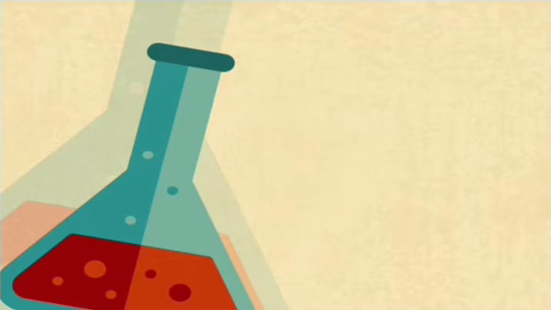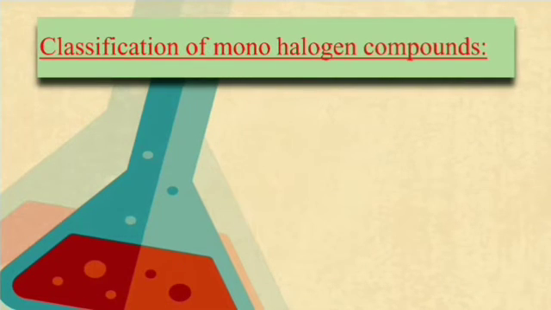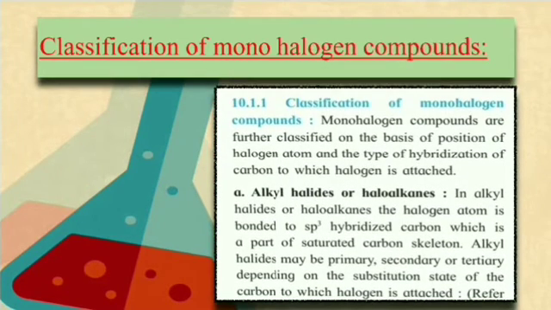Right? So we have done the classification on the basis of carbon skeleton and the number of halogen atoms attached. Then we'll be doing in detail the classification of monohalogen compounds. Monohalogen compounds are classified into 6 different types. So today we will be doing the first one, haloalkanes, which are also called alkyl halides.